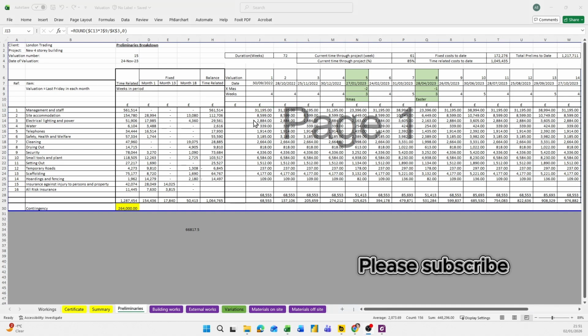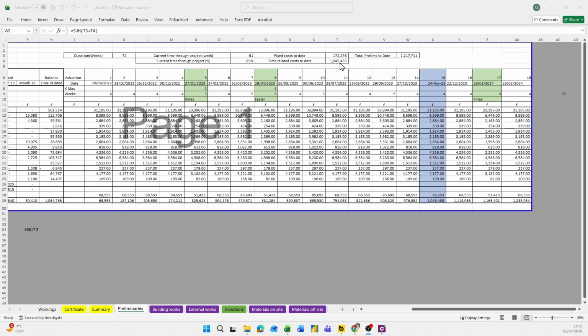All are the same. When you prepare the preliminary, you can follow this method. This is the valuation number 15 amount for preliminary, with the fixed cost and running cost, and this is the total amount.